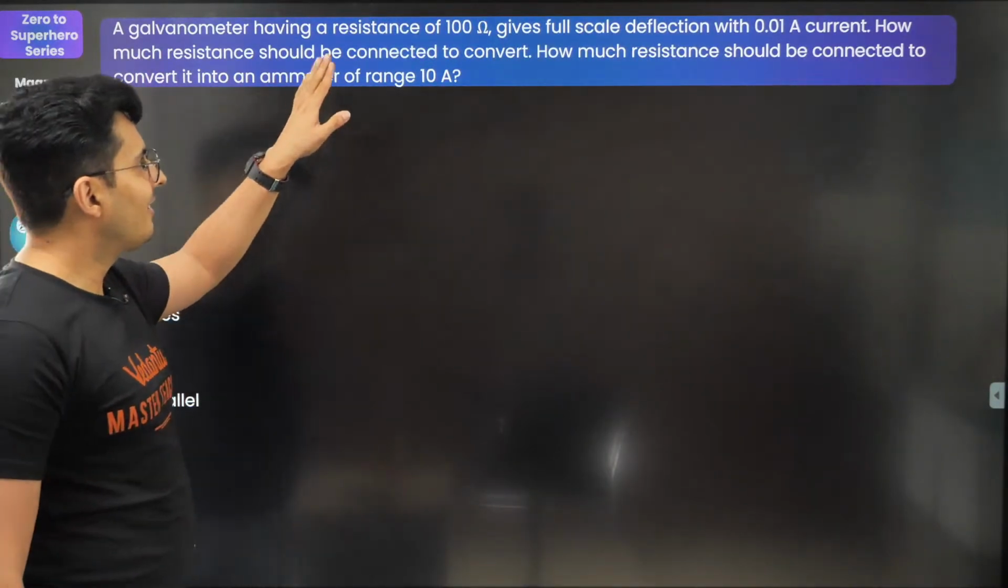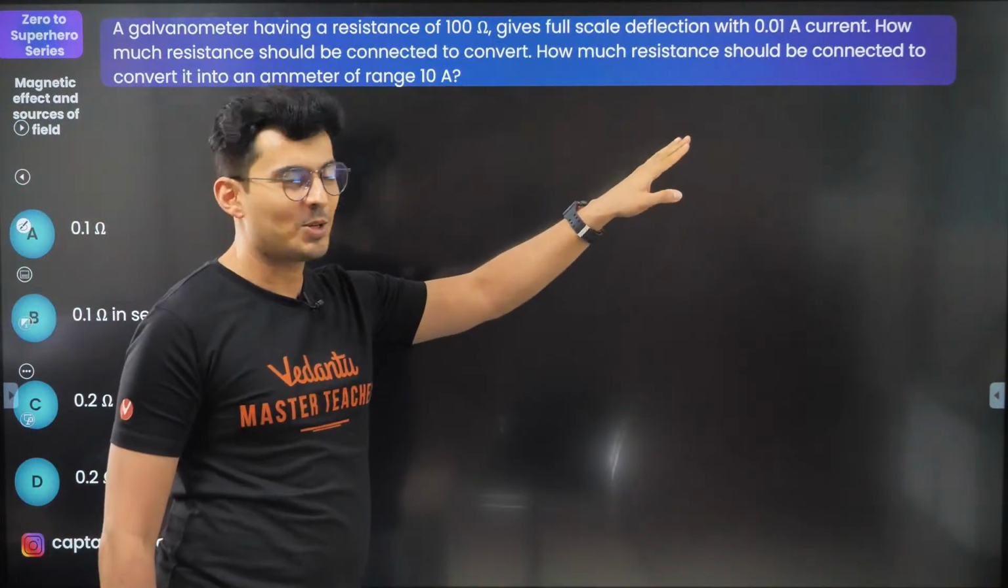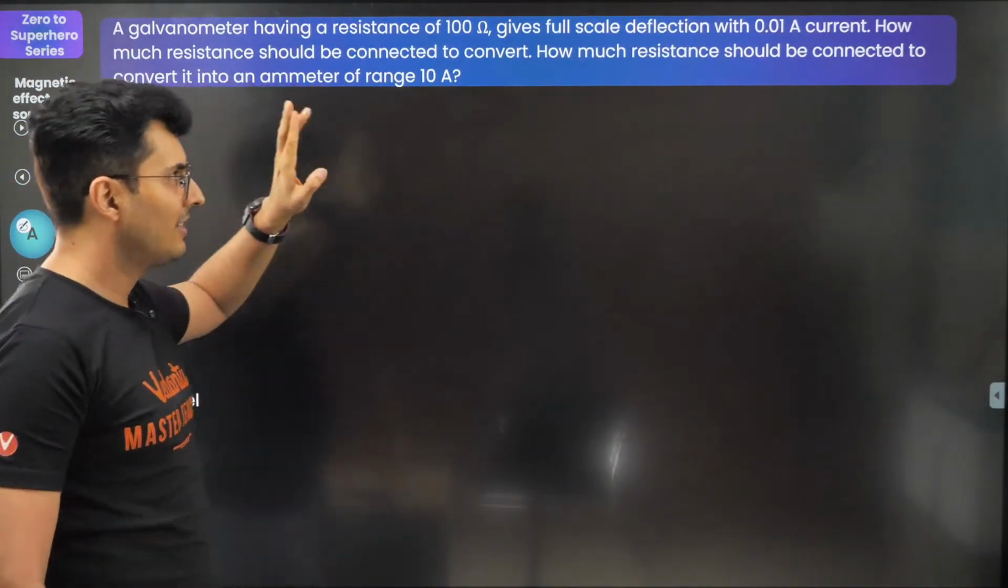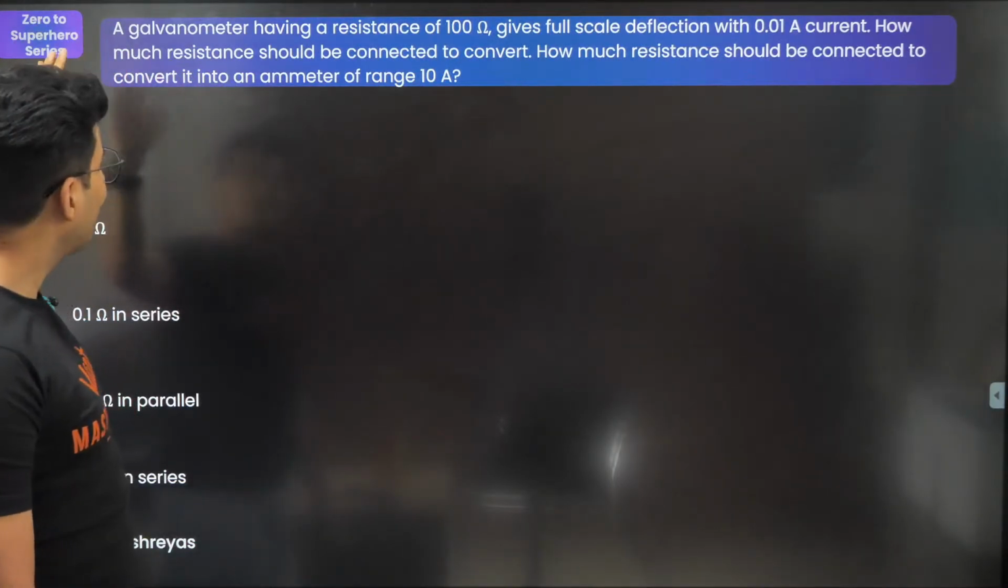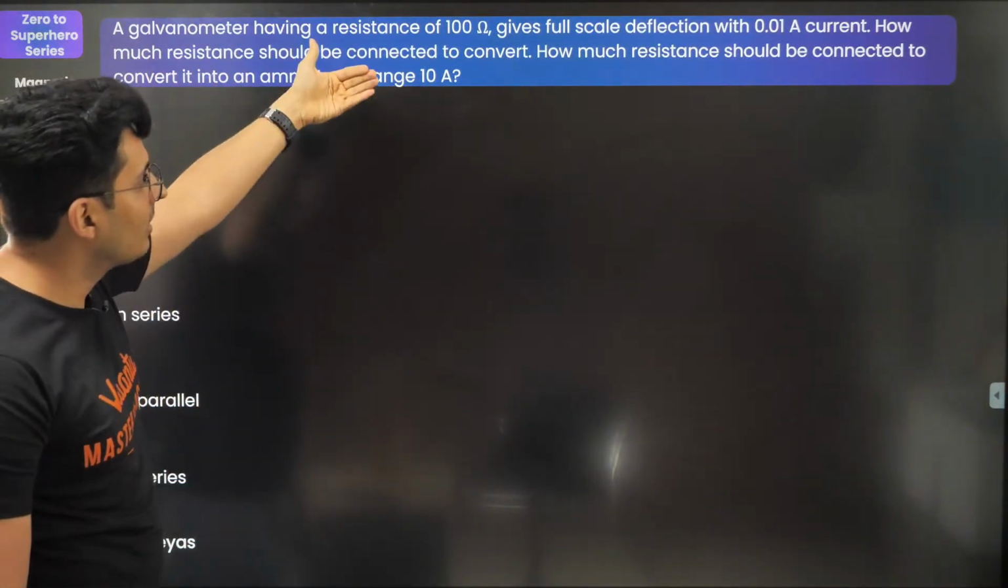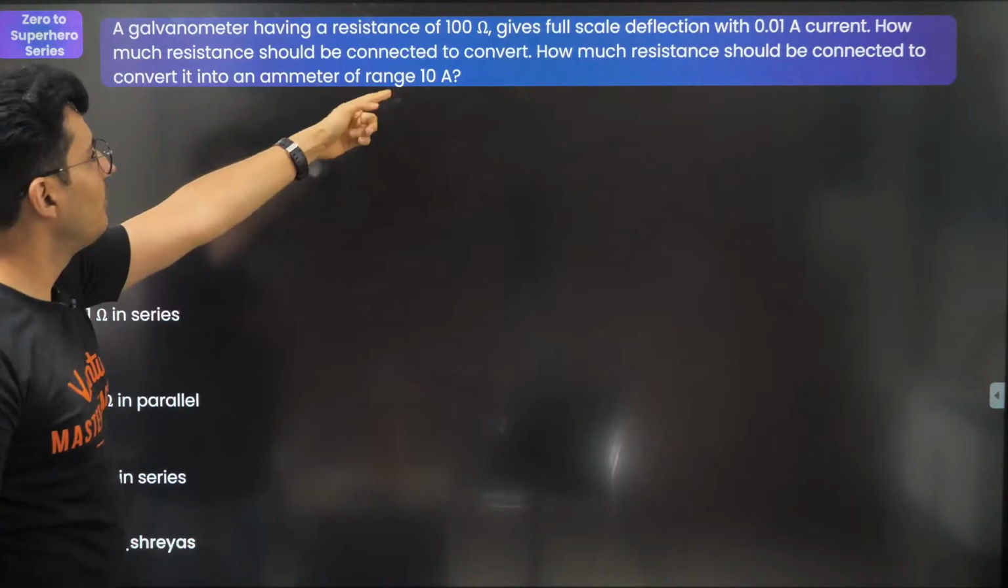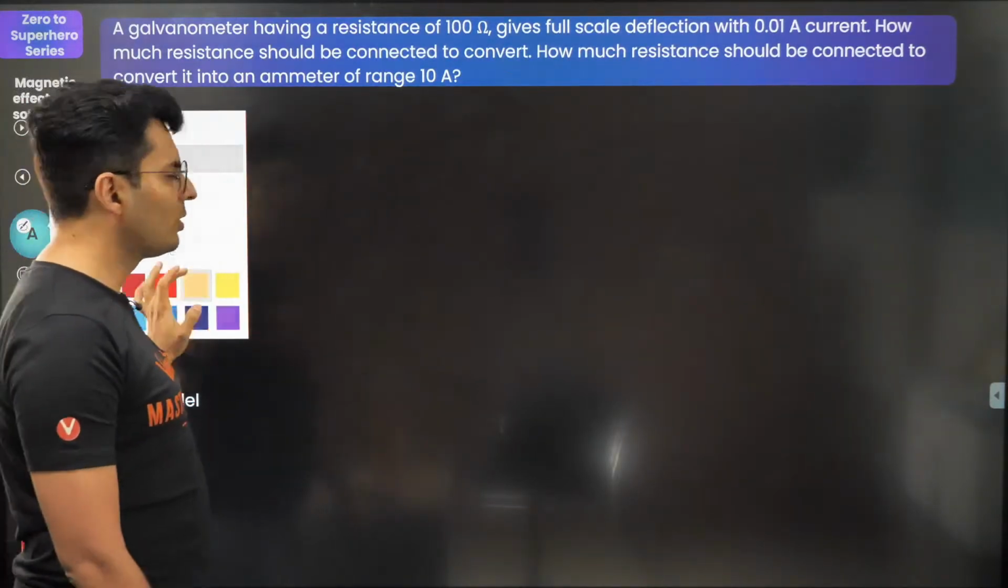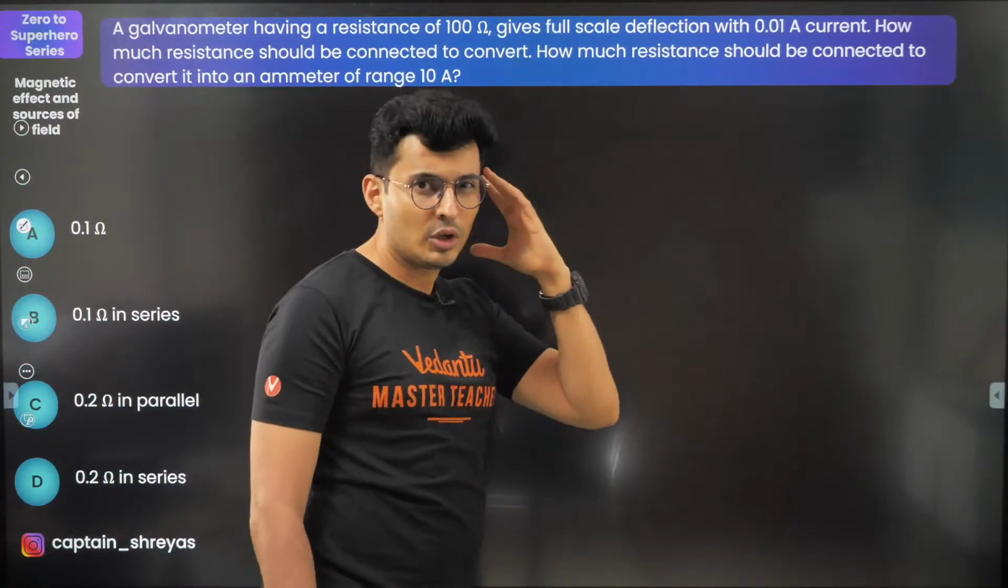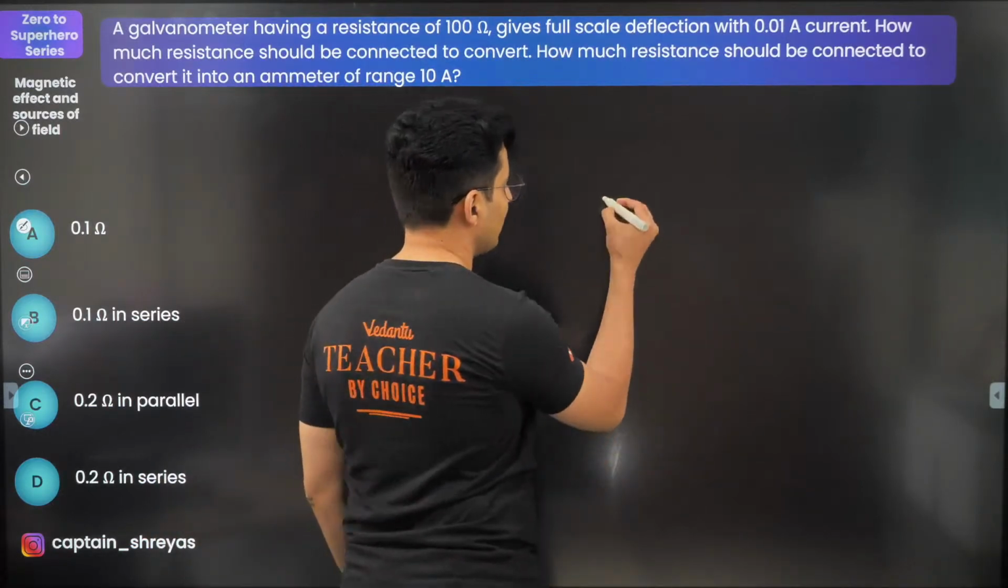We have a galvanometer with a resistance of this much, which gives full scale deflection with this much current. That's the maximum limit of the current. How much resistance should be connected to convert it into an ammeter of 10 amperes range? Let's try to draw the diagram, especially for these questions. Don't try to do it mentally. You will always make some kind of a mistake.